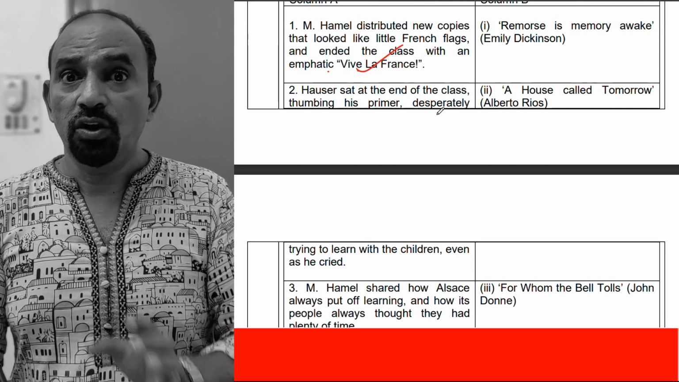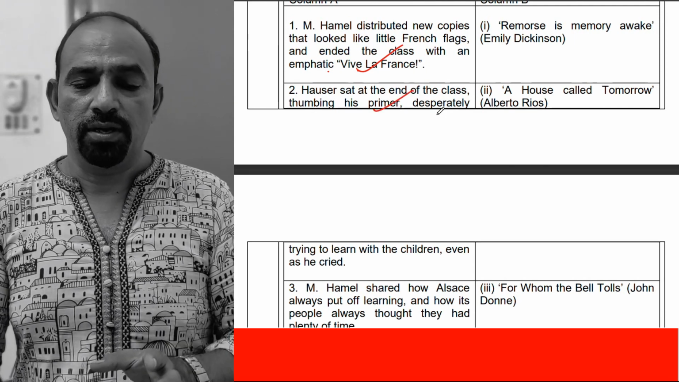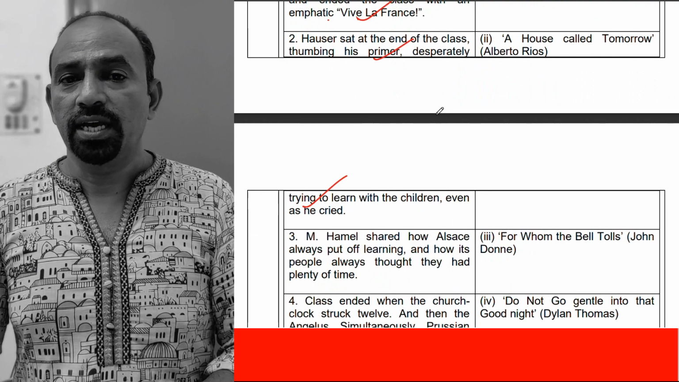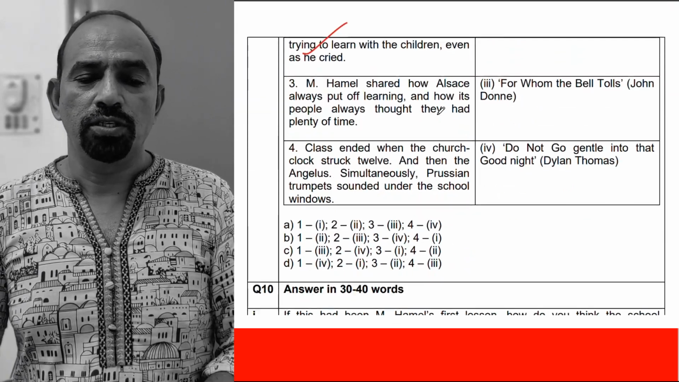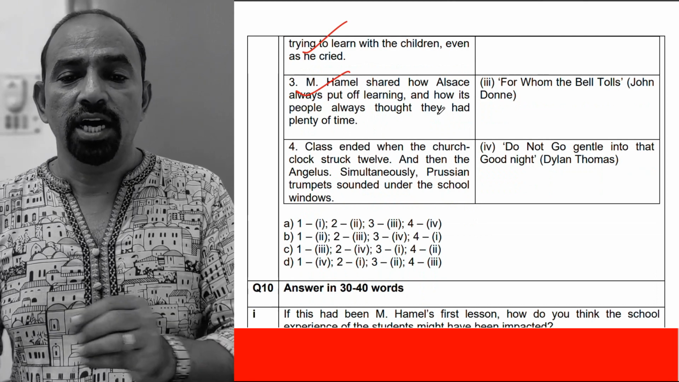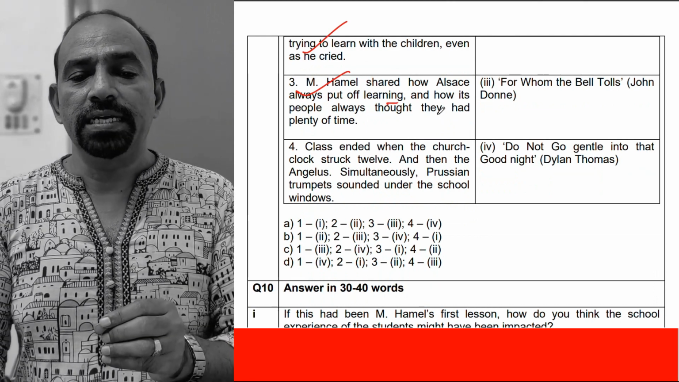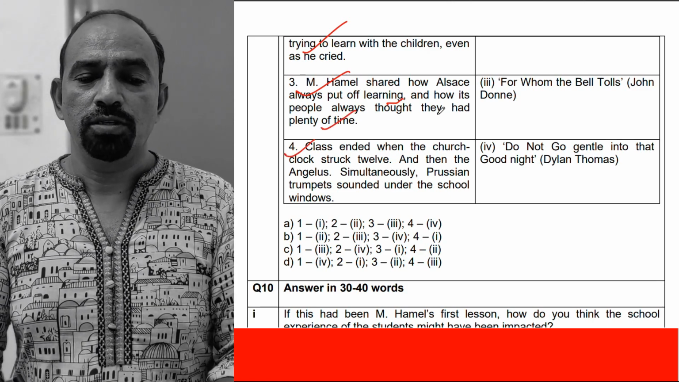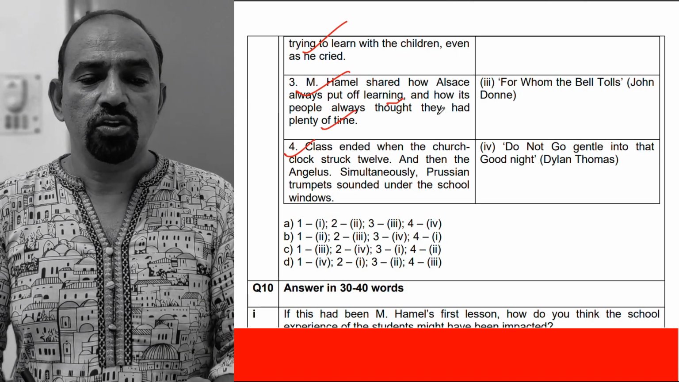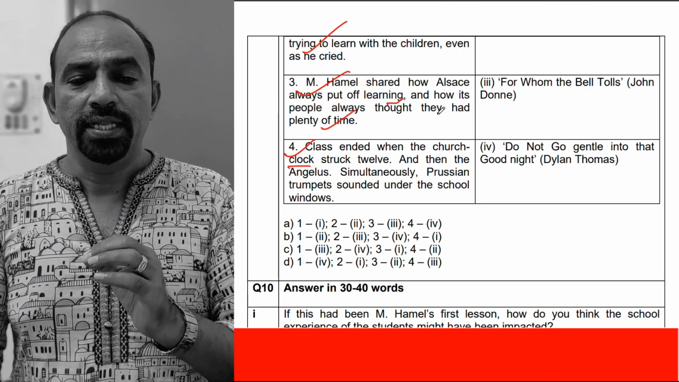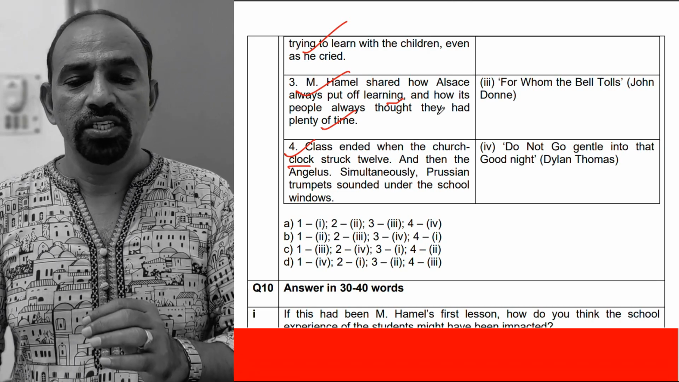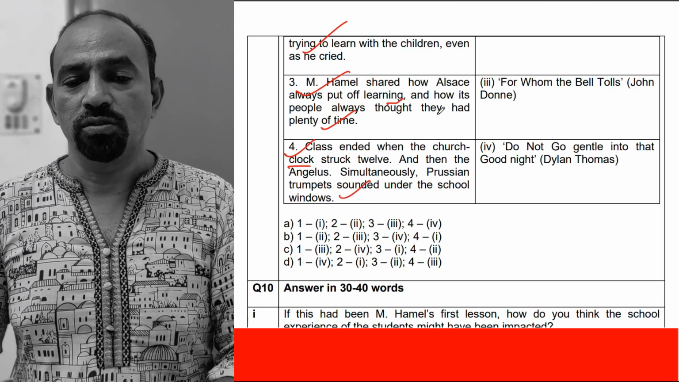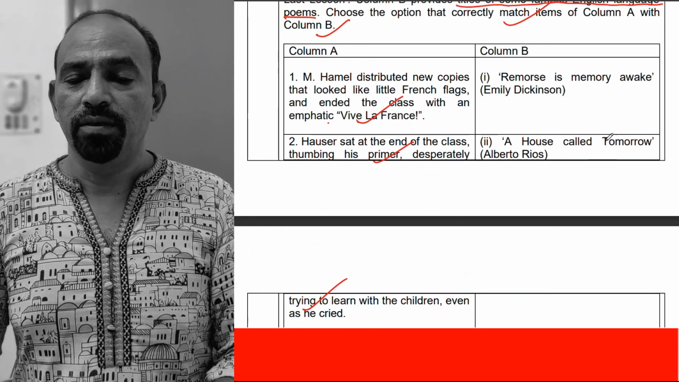Look at the second option. Hauser sat at the end of the class, thumping his primer, desperately trying to learn with the children even as he cried. And the third option, Monsieur Hamel shared how Alsace always put off learning, how its people always thought they had plenty of time. Option number four, class ended when the church clock struck 12, and then the Angelus. Simultaneously, Prussian trumpets sounded under the school windows. Look at column B.